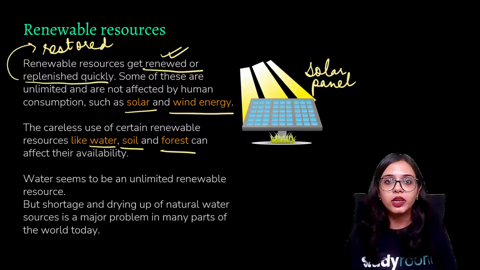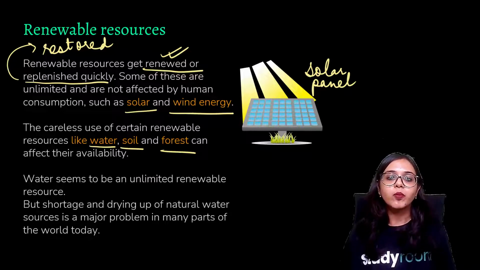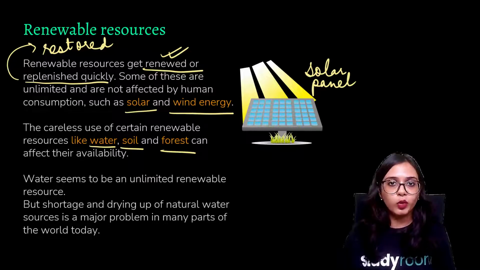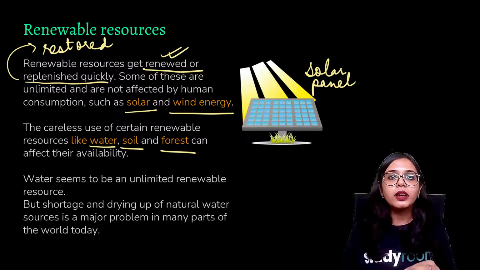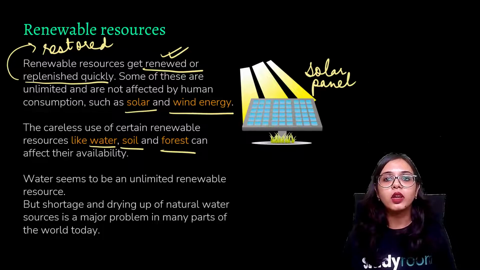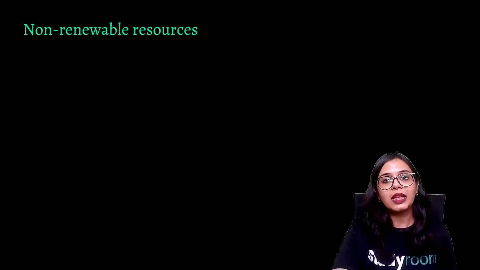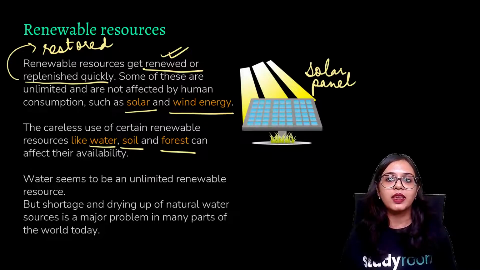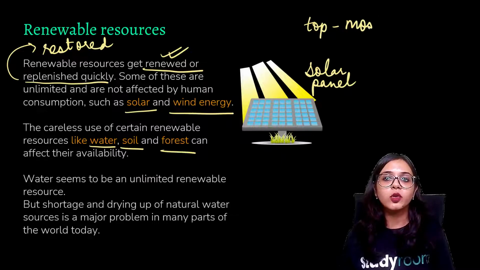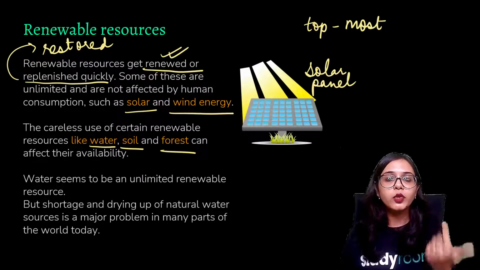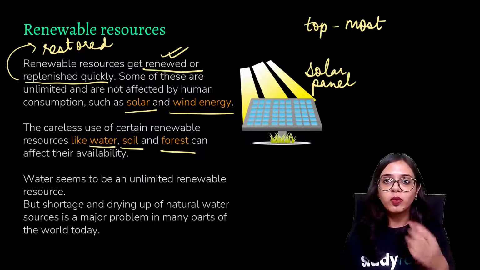Again, for example, soil. We know that soil has specific nutrients and minerals, but because of soil erosion and deforestation, a lot of important minerals available on the topmost layer of the soil are getting depleted, or eroded. The topmost layer of the soil has important nutrients for the nourishment and growth of the plants.